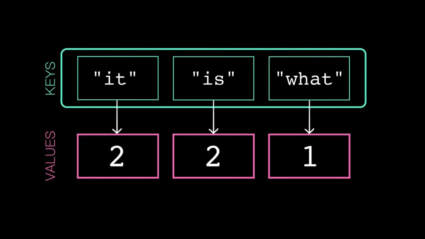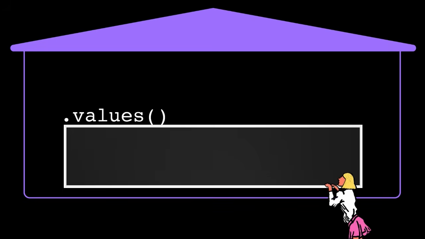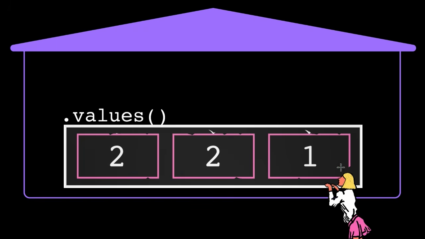So how do these methods actually work? The keys, values, and items methods all return a special dictionary view type. This is an iterable type, meaning we can iterate over it, but it's not quite a list. Instead, it's an optimized view into the existing dictionary. You can think of it like a special little window into the computer's memory, where we can peek in on specific parts of the dictionary. Like the values method gives us a window into just the dictionary values.